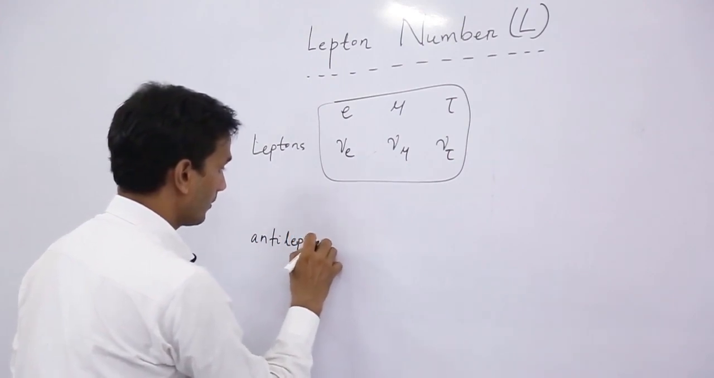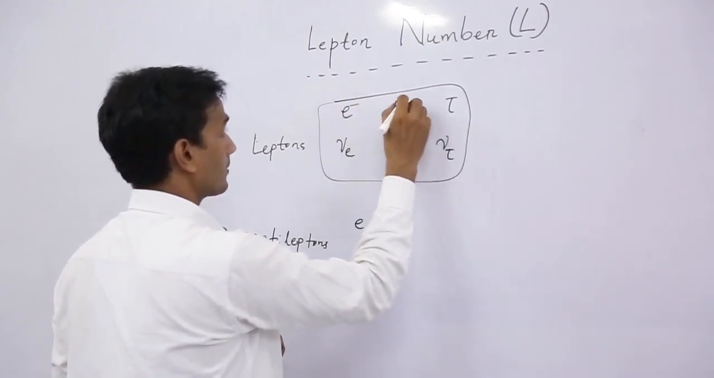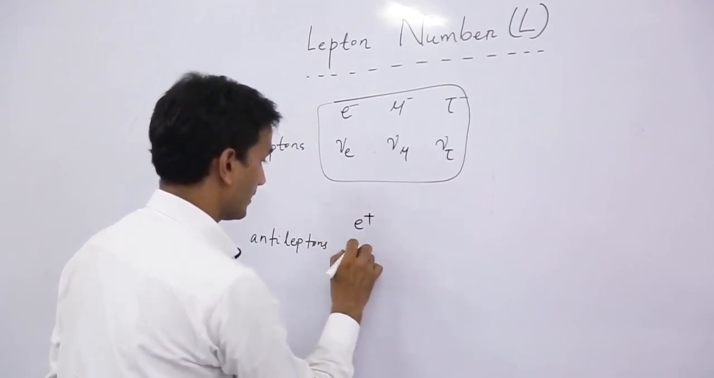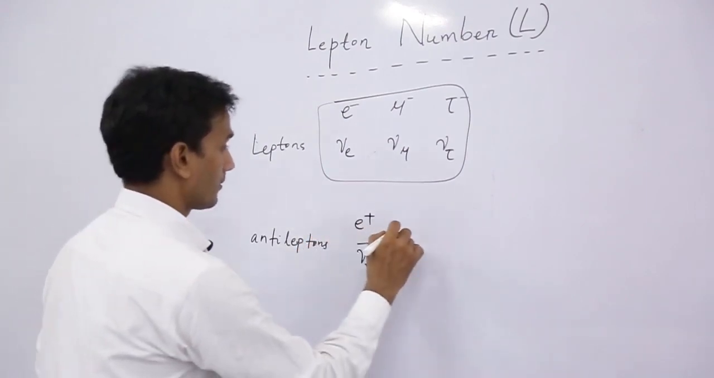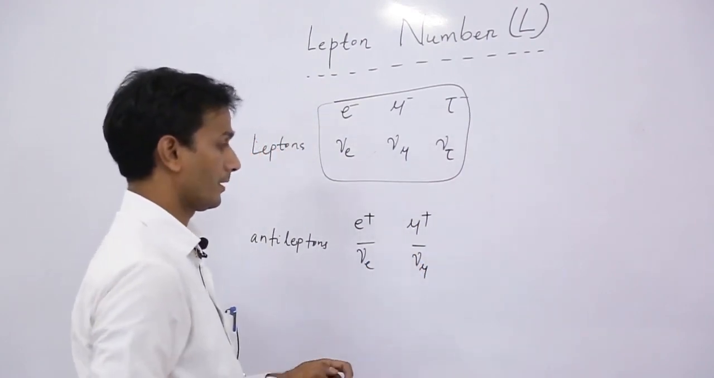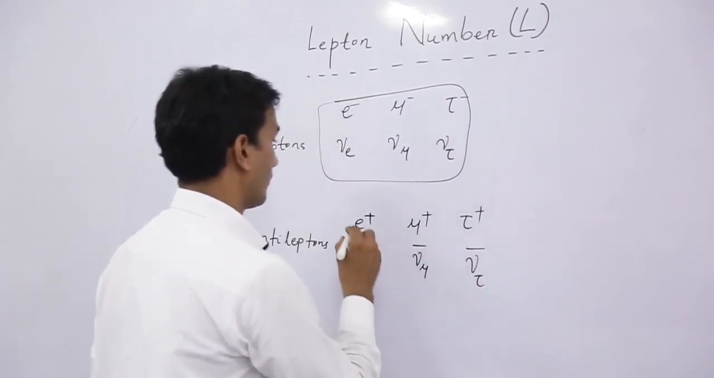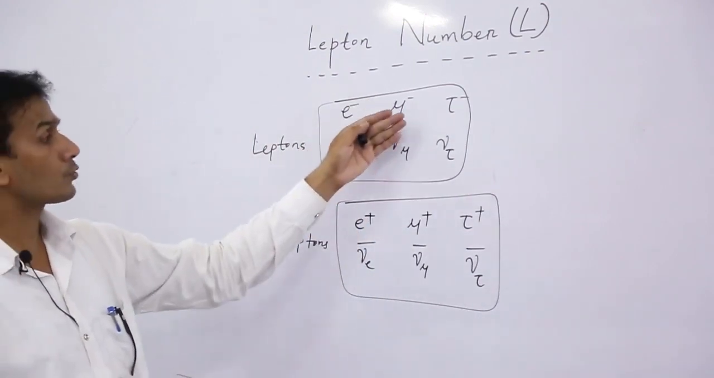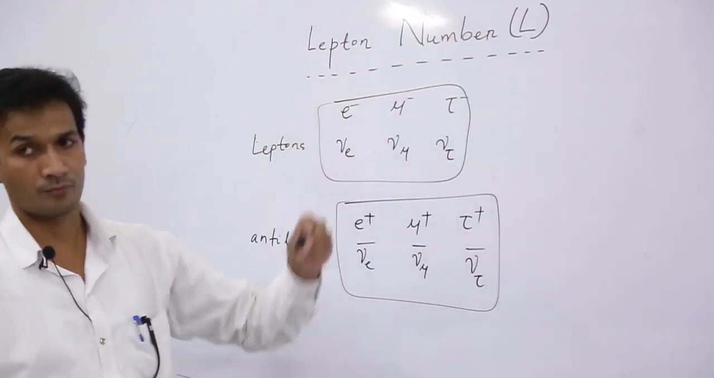So there are also 6 antileptons. So this is electron minus. Here it is positron, plus, and this is electron antineutrino. Then mu plus, and this is muon antineutrino, and then tau plus, and this is tau antineutrino. So for these 12 particles, lepton number is valid. For all other particles, it is 0.